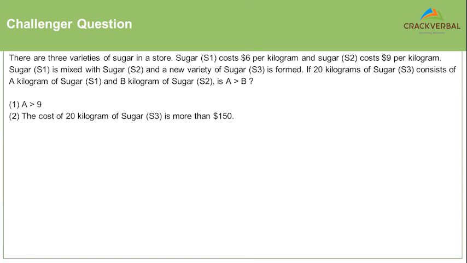Most of the questions that I showed you, excluding the first few examples that I solved, are either 700 level questions or 600 to 700 level questions, which are official. There was only one question which was unofficial that I picked from GMAT Club, and that was the question on the gold and the silver alloy.